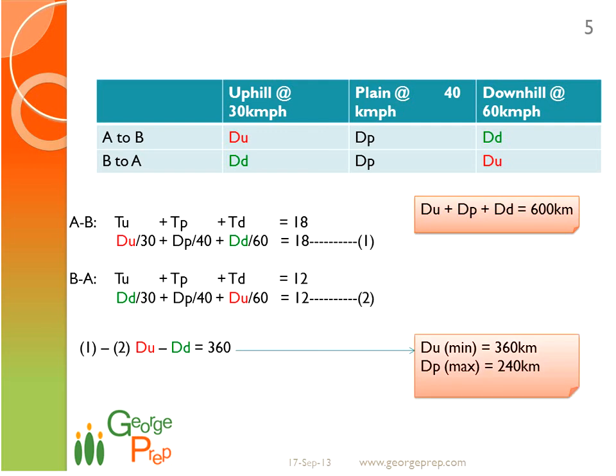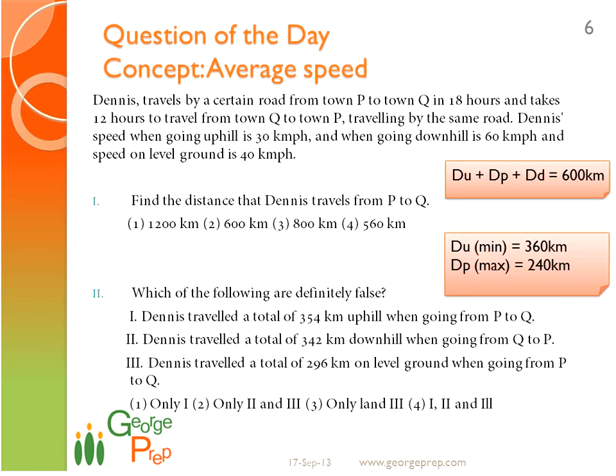Let's see how we answer the questions using these two pieces of information. First question: find the distance that Dennis travels. That we have already answered, right? The distance that Dennis travels from P to Q is 600 kilometers. So the answer is option 2.